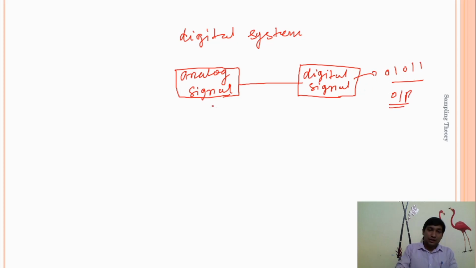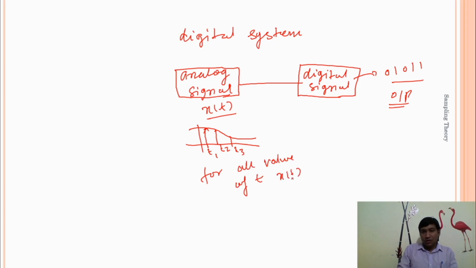At the input end, the source output, this is your analog signal, and it may be represented as x of t. This analog signal is defined at every value of t: t1, t2, t3. It means for all values of t, your x of t is defined. This is our original signal.